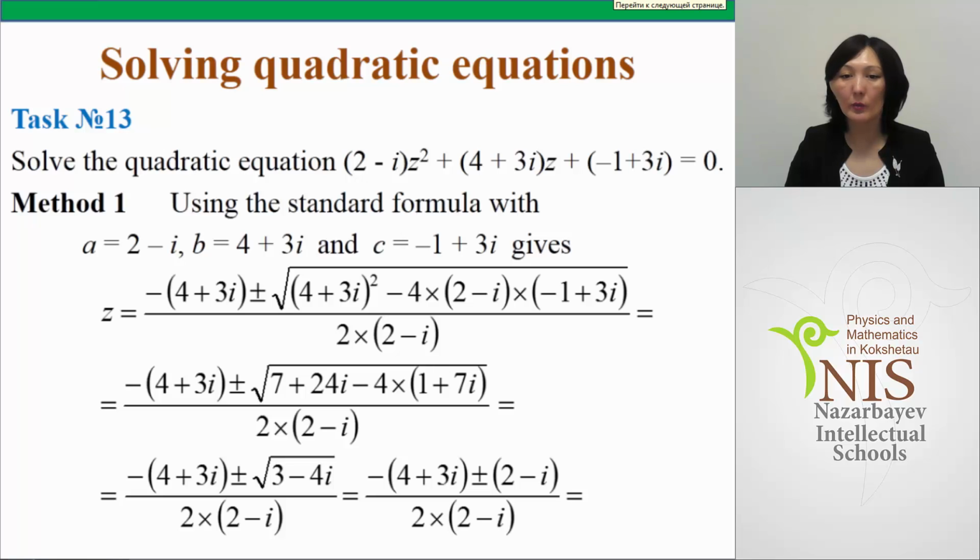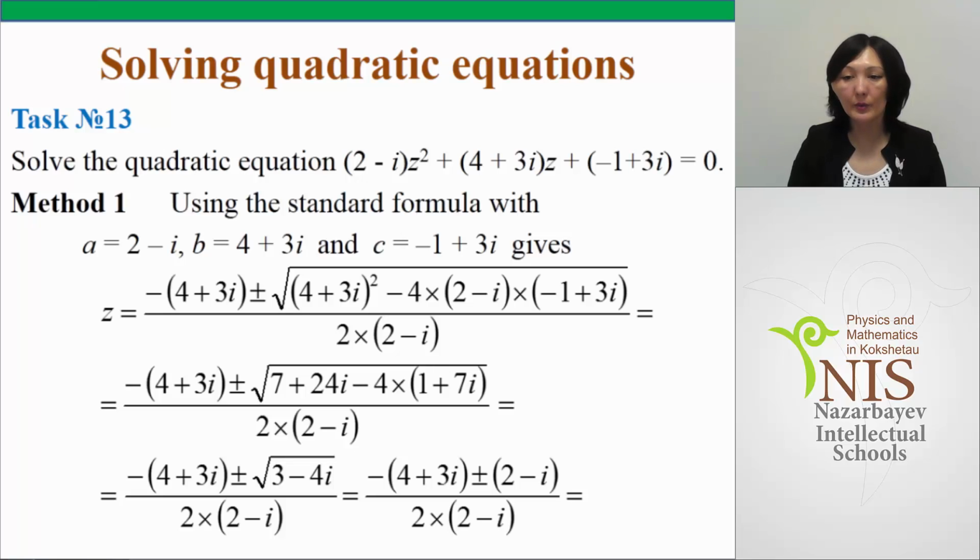Solve the quadratic equation (2 minus i) z squared plus (4 plus 3i) z plus (minus 1 plus 3i) is equal to 0. Let me notice that this equation doesn't have real coefficients. It has complex coefficients. So the roots of the given equation will not be a conjugate pair.